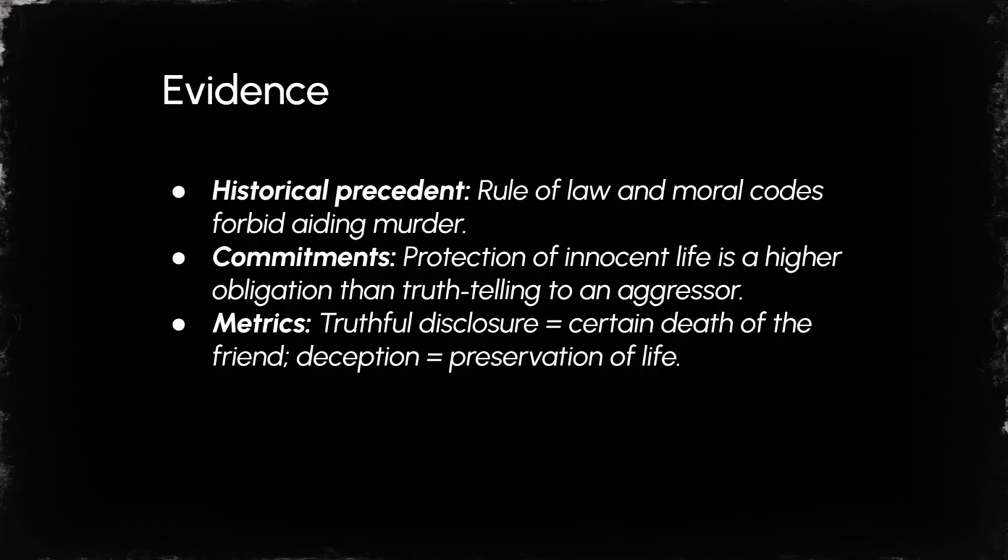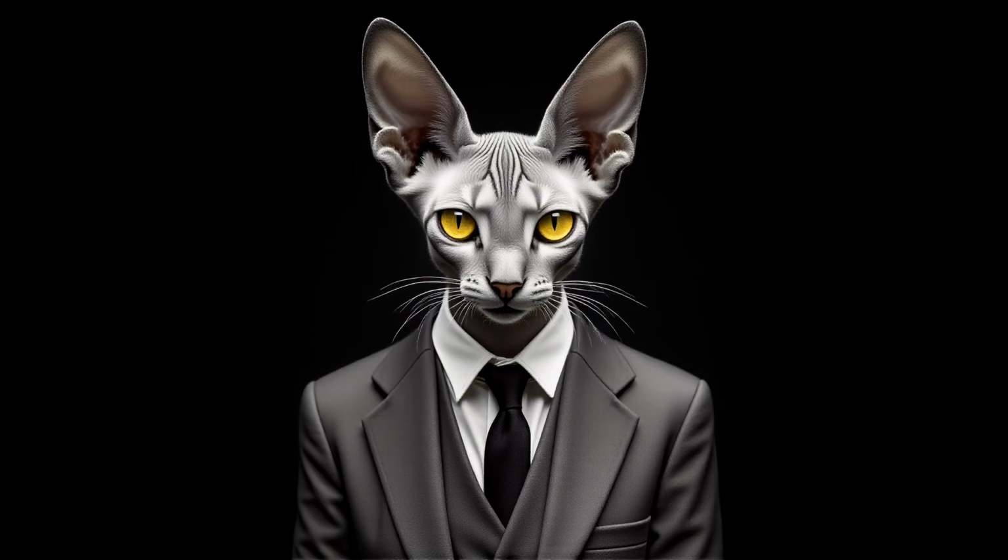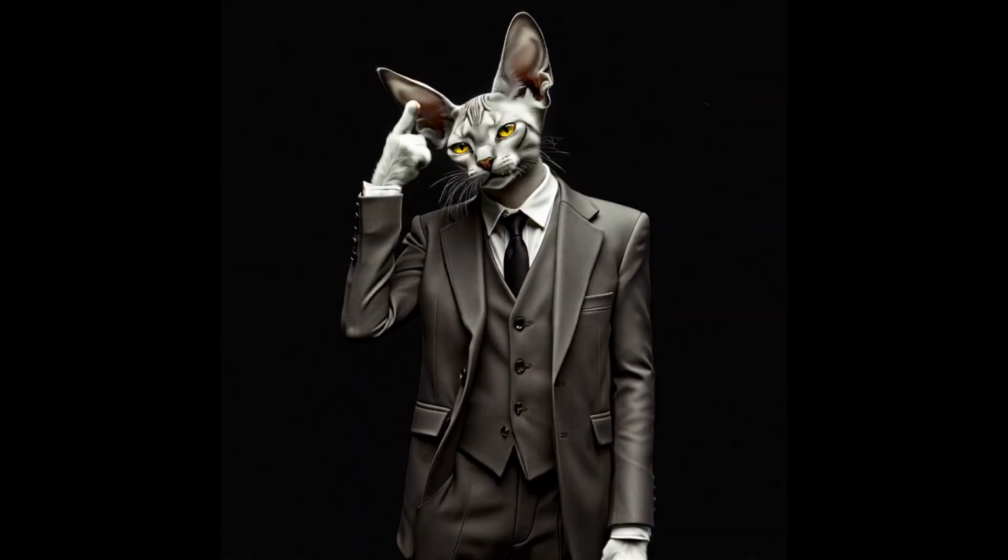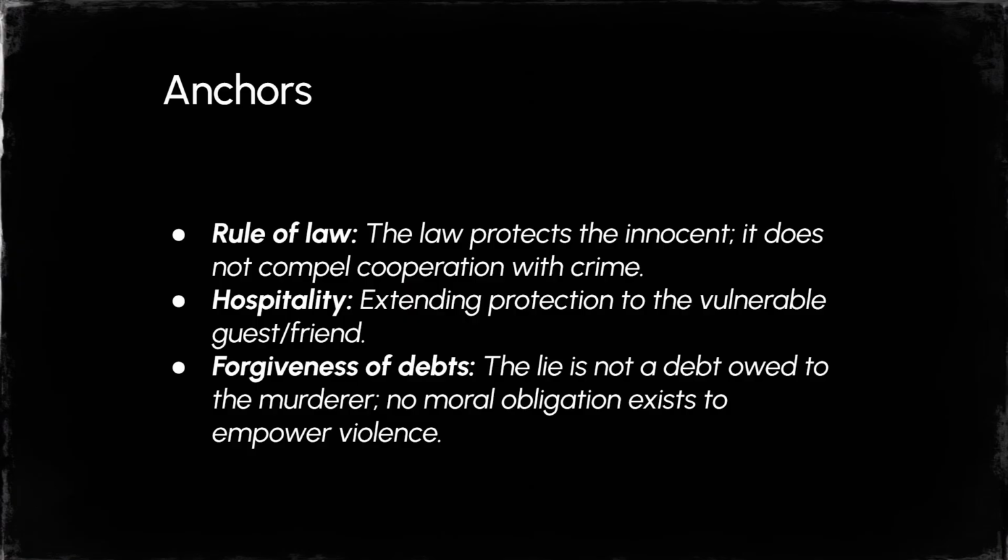Virtue ethics can't move past the clash. ActFo starts with evidence. Truth here equals death. Deception equals life. That's not a preference, it's a measurable outcome. Rule of law: the law protects the innocent. It does not compel cooperation with crime. Hospitality: extending protection to the vulnerable guest. Forgiveness of debts: the lie is not a debt owed to the murderer. No moral obligation exists to empower violence.